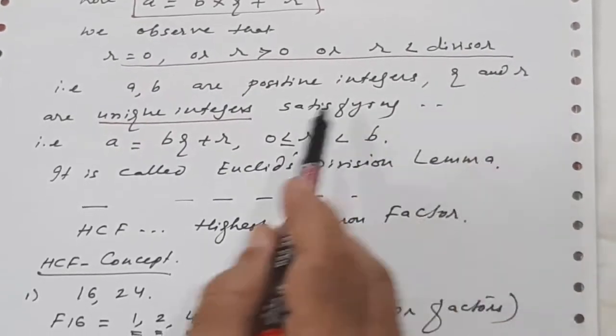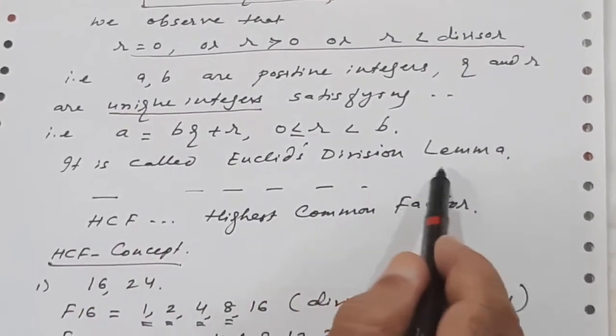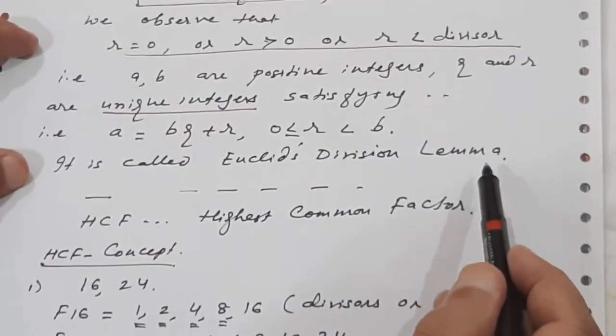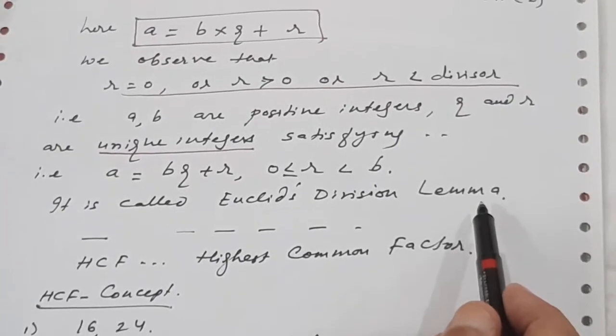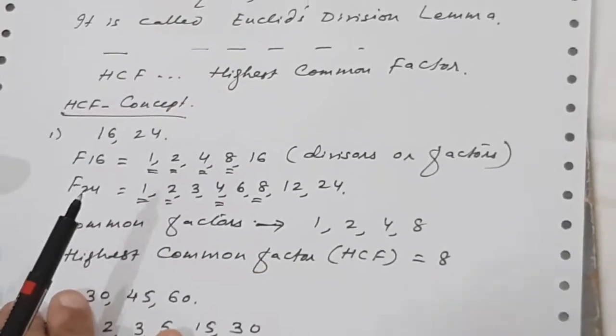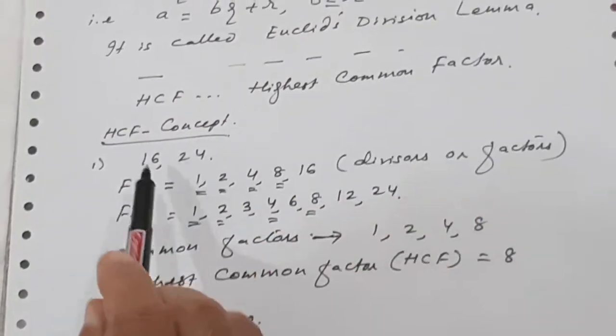I have already told you in this form. And it is called Euclid's division lemma. So this is the definition of Euclid's lemma. You can read it from the textbook. So here I explained to you this very important result, A is equal to BQ plus R. Now let us continue further.